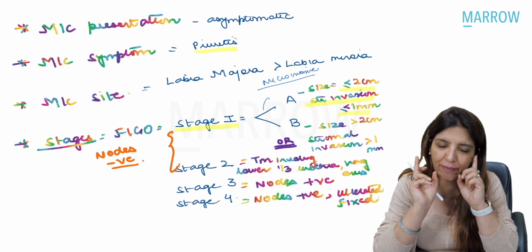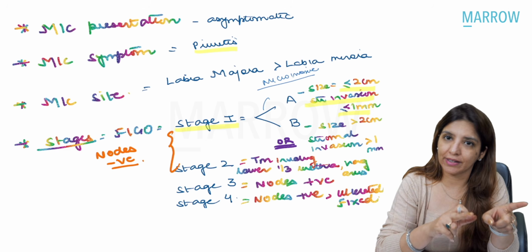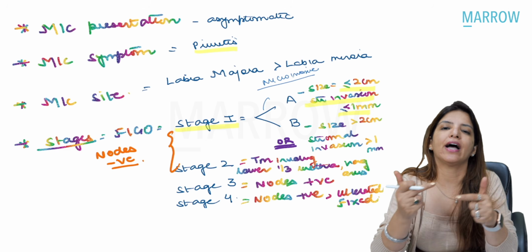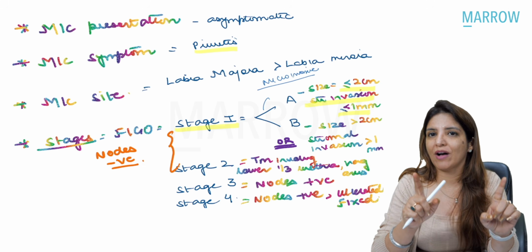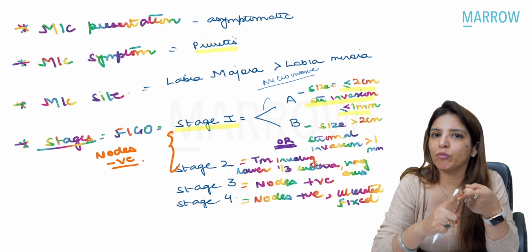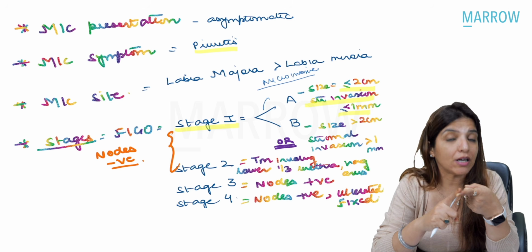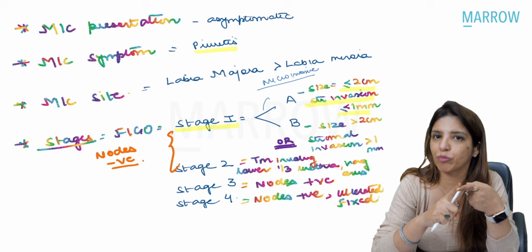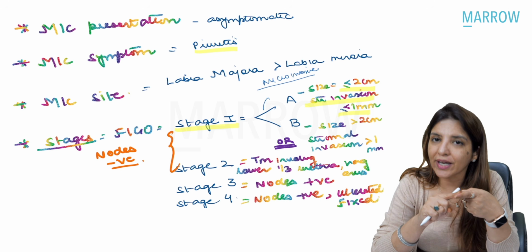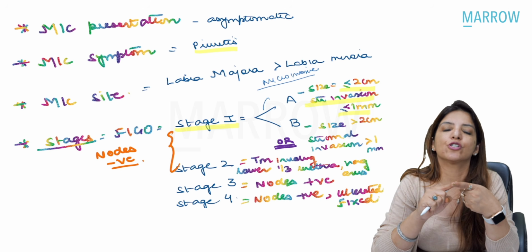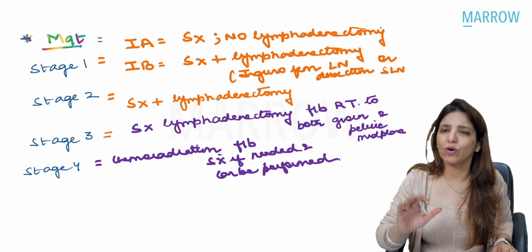Whereas pelvic lymph nodes are involved in stage 3C1 in endometrial cancer and cancer cervix. So these are few points which you have to remember. Pelvic lymph node involvement in endometrial cancer and in cancer cervix comes under stage 3C1, right? Pelvic lymph node involvement in vulval cancer comes under stage 4B, right? Inguinal lymph node involvement in endometrial cancer, ovarian cancer, and cancer cervix comes under stage 4B. Clear to all of you? Yes. So these are important points which you have to remember about staging.